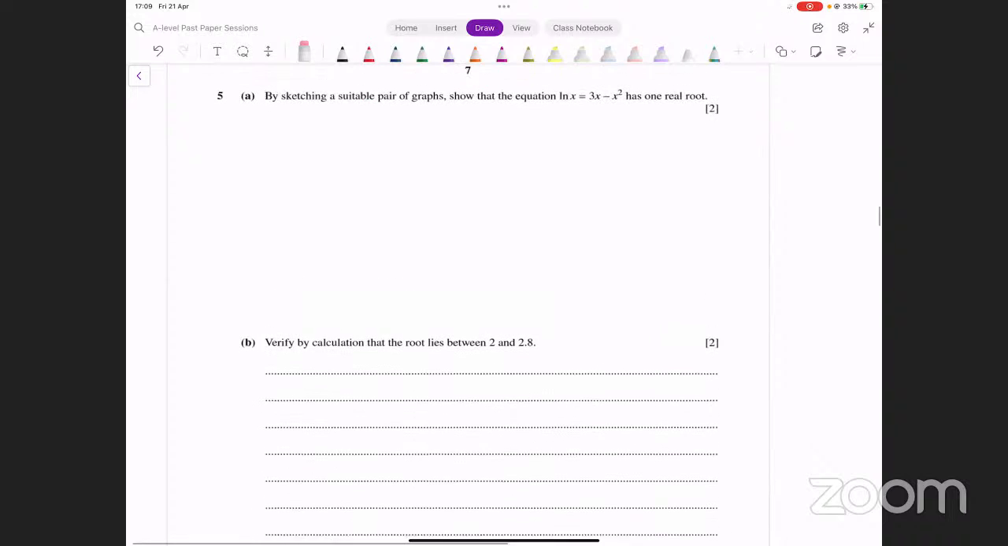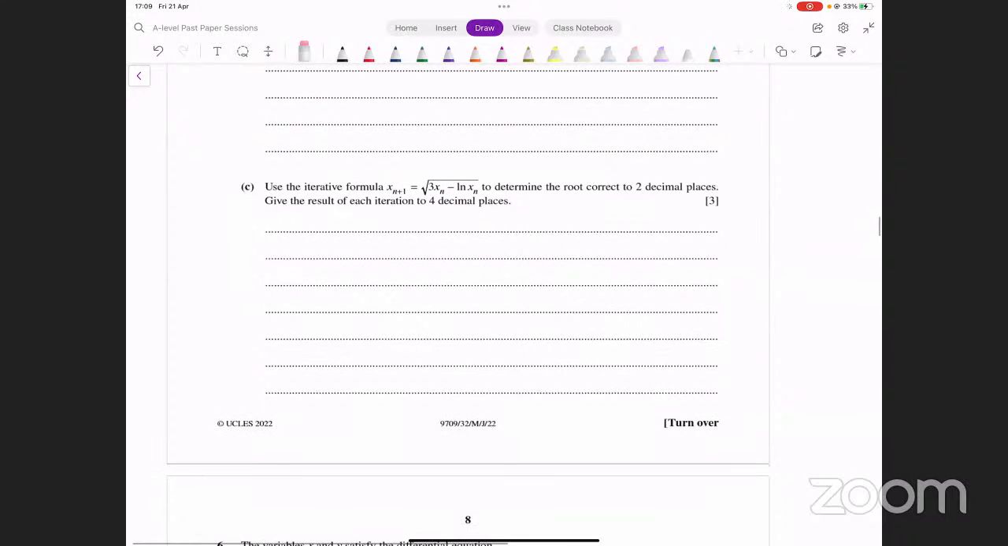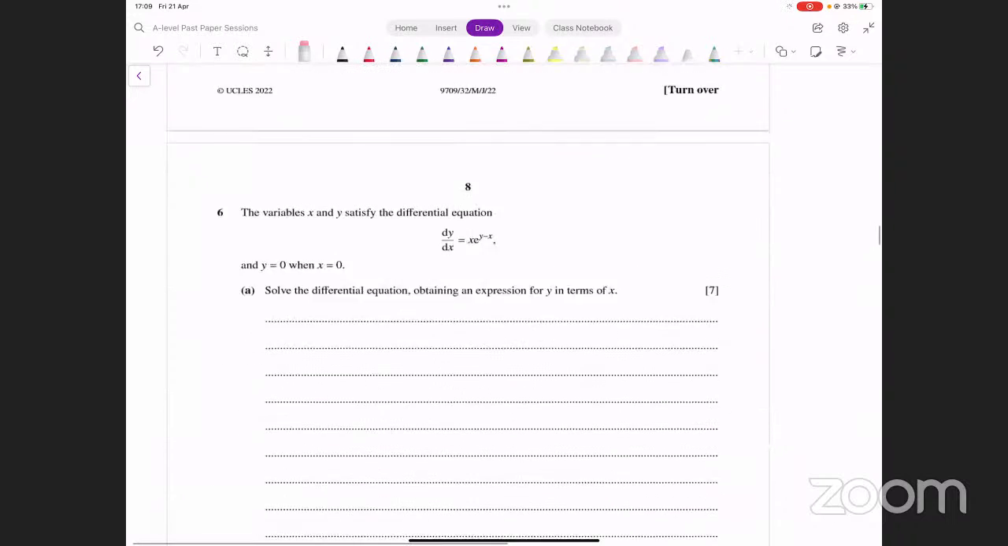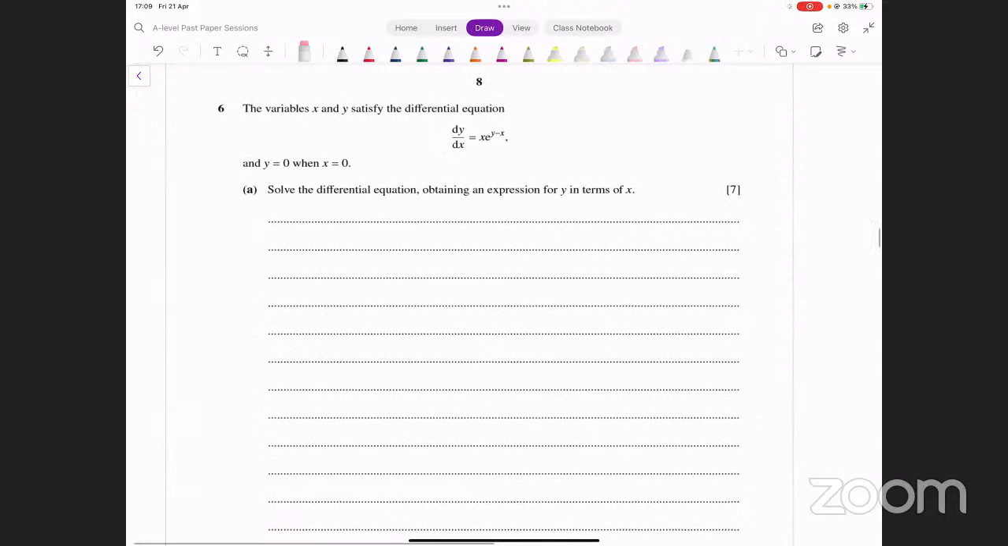Second part में भी आपको सिर्फ वेरीफाई करना है कि वो 2 पॉइंट्स के दरमियान में रूट लाई करता है, और थर्ड में सिर्फ iterative formula यूज करना है. It's not that difficult. I'm going to skip this and move on from this. Okay, now this is question number 6. This is differential equations. Let's have a look at this one.